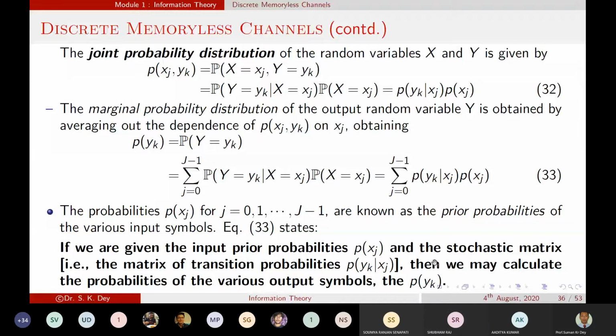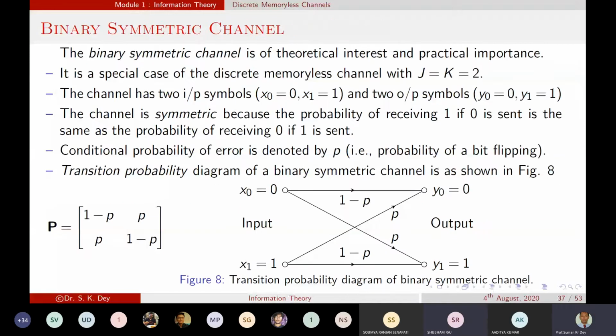Yes, sir. Okay. So now there is one special kind of channel, which is called the binary symmetric channel. Why are we only considering the binary symmetric channel? Because normally when we transmit data for digital communication, we only transmit 0 and 1, nothing else.